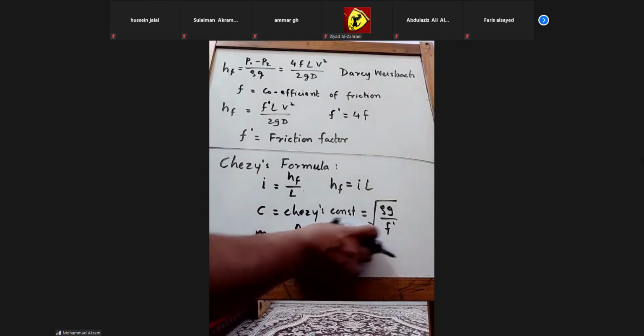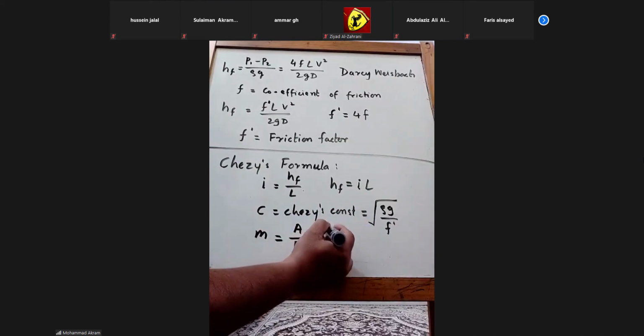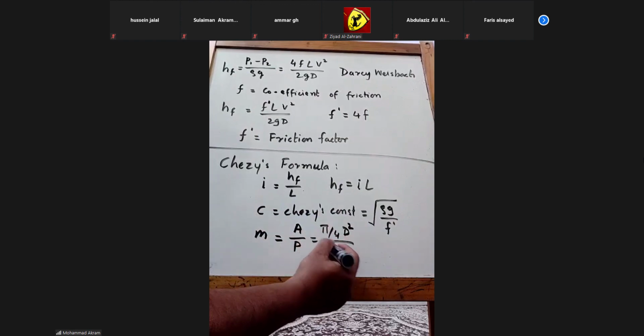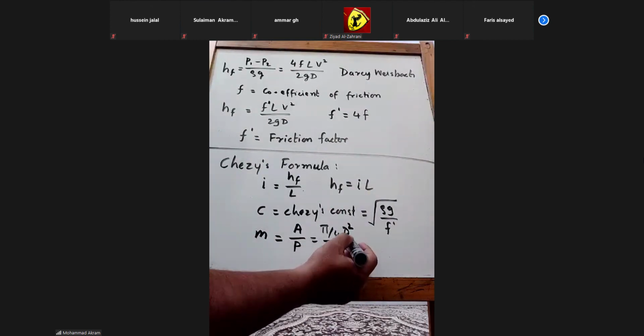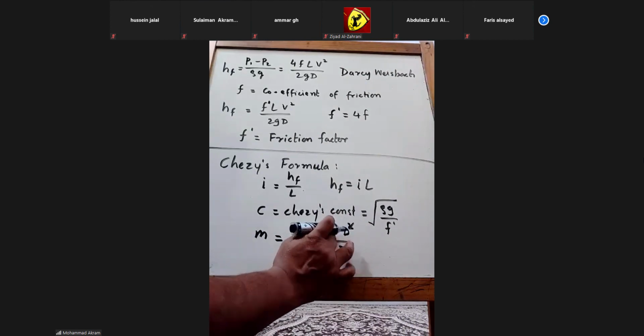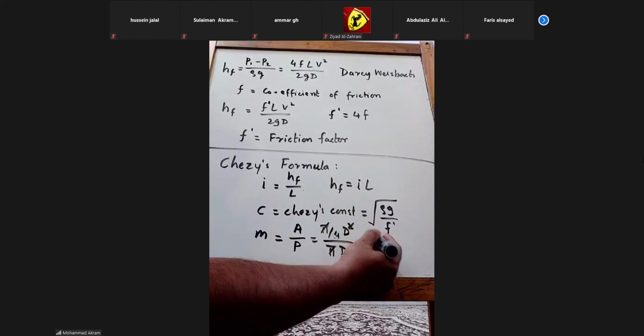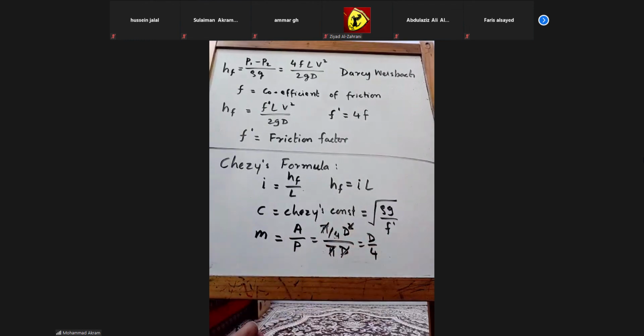So in that case, if it is full flow, pi over 4 d square is the area, whereas pi d is the perimeter, the complete perimeter. So pi will be cancelled, 4 will be there, so it will come d by 4. Please write down this. We'll use this equation in the next class and solve some numericals related to this.